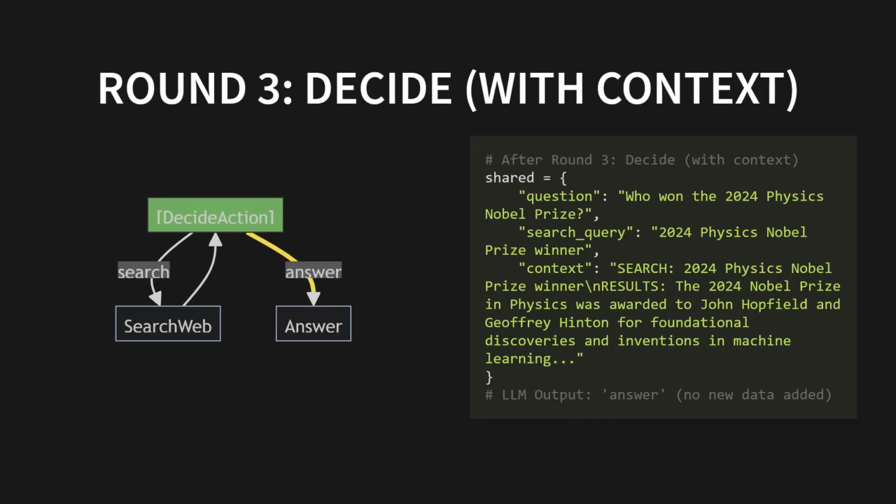Round 3, the final decision. The decide action node runs again. This time, it sees the new search results. It asks the LLM, new intel acquired. What is your next command? The LLM sees the mission can be completed. It responds, action, answer. The commander shouts, answer. The flow moves to the exit path.